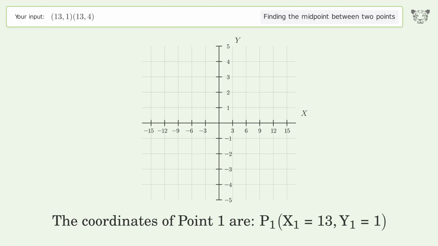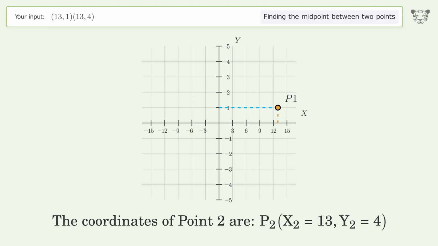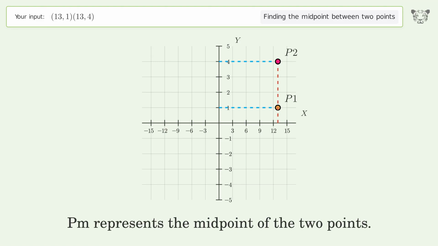The coordinates of point 1 are, x1 equals 13, y1 equals 1. The coordinates of point 2 are, x2 equals 13, y2 equals 4. PM represents the midpoint of the 2 points.